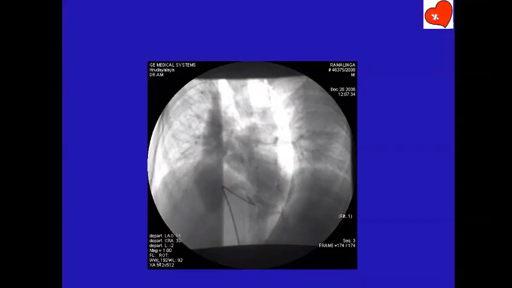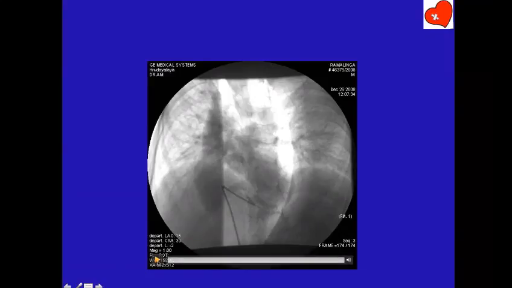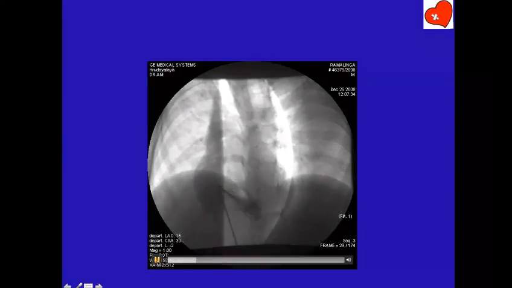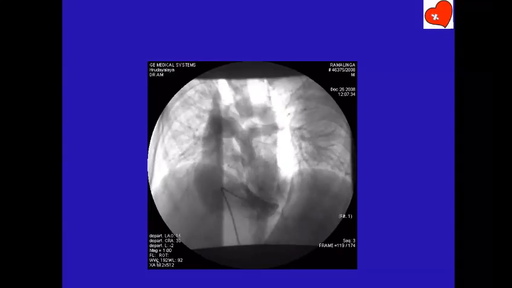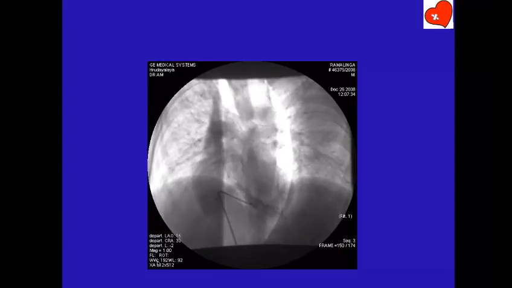I have shown this angio already to you once. This is the third time I am showing you this angio. Last one or two weeks ago also I showed you this angio. Yes, sir, I'll take over. So this is an RV angiogram, sir, with an end hole catheter.